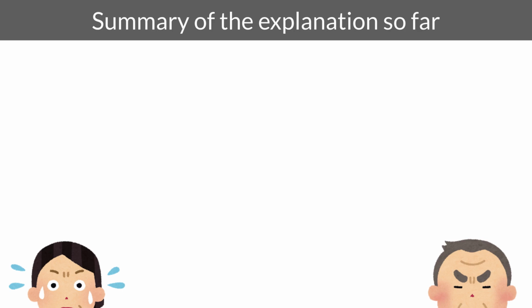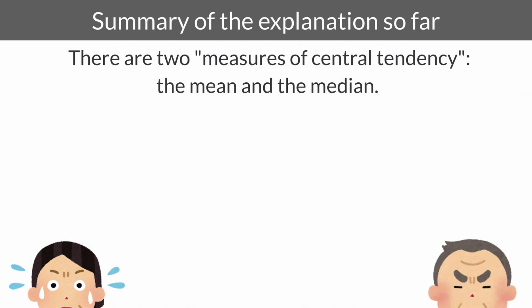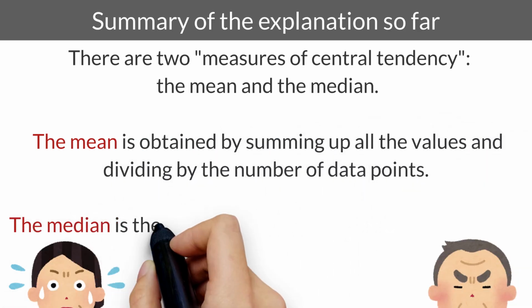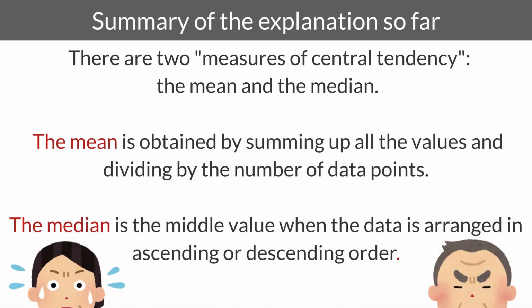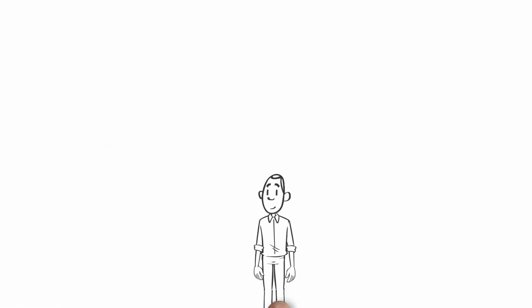Let's summarize for a moment. When summarizing data in a single statement, we have 2 methods to represent the measures of central tendency, the mean and the median. The mean is obtained by summing up all the data points and dividing by the number of data points. The median, on the other hand, is the value that falls right in the middle of the data set. Alright, now here comes the crucial point.